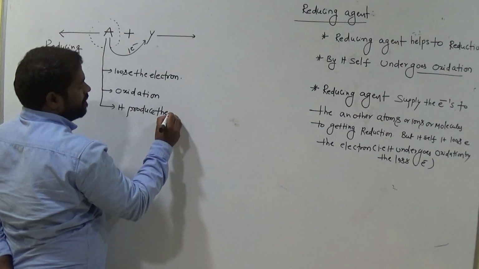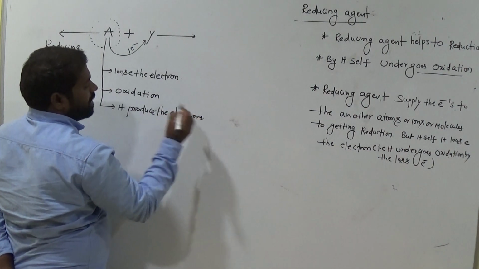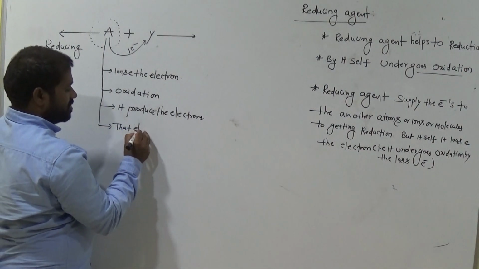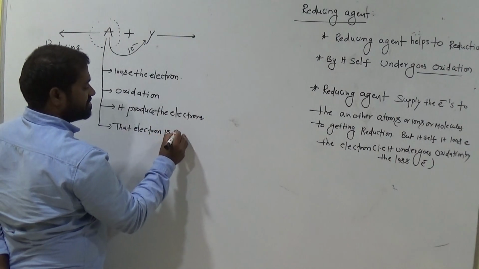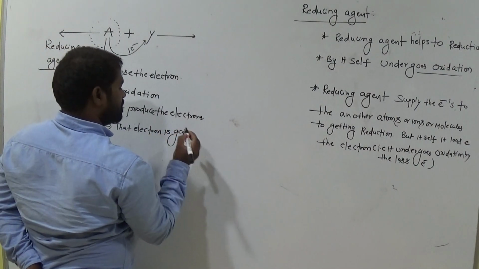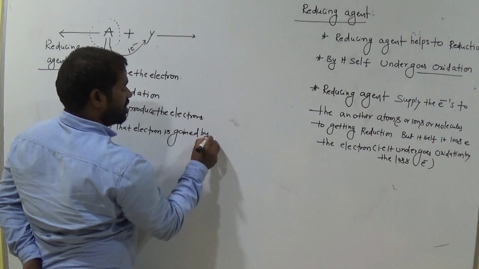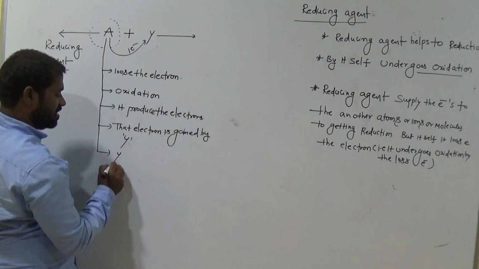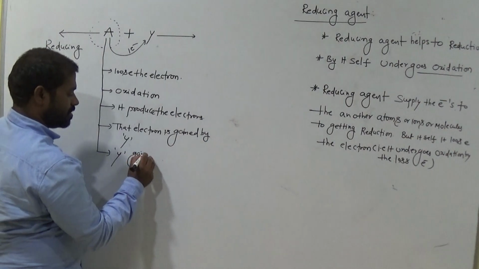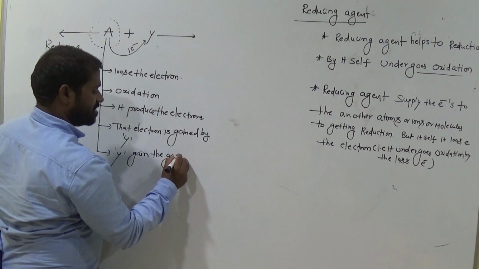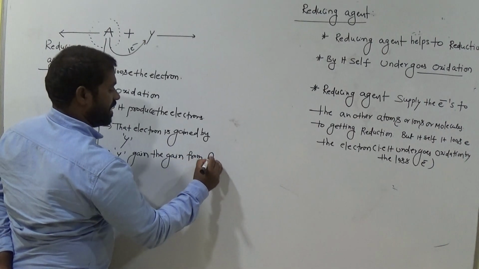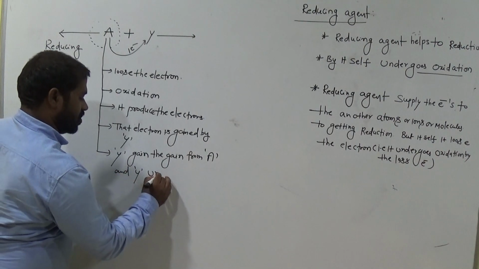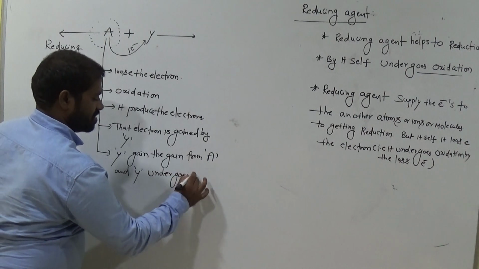That electron is gained by Y. Now Y gains the electron from A and Y undergoes reduction.